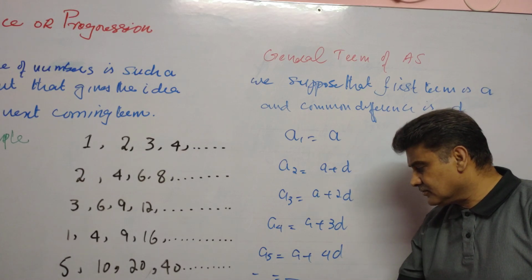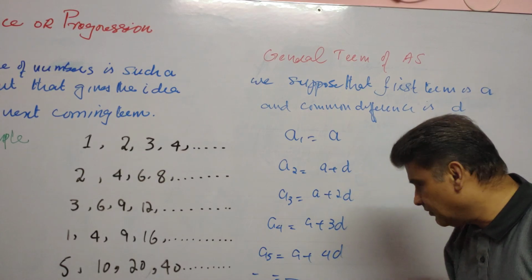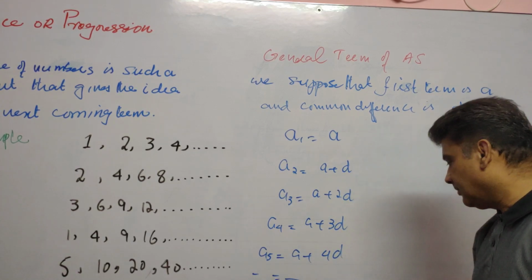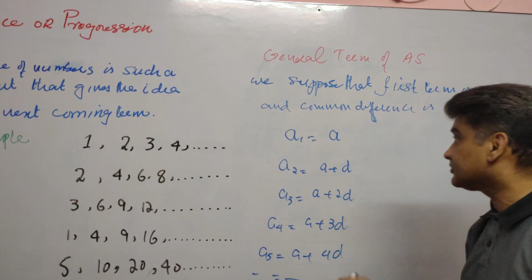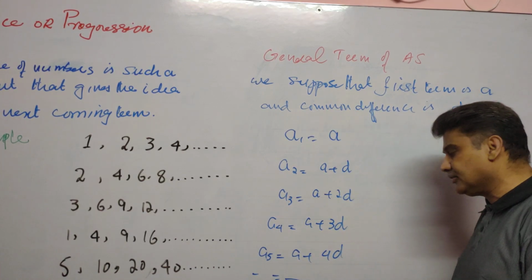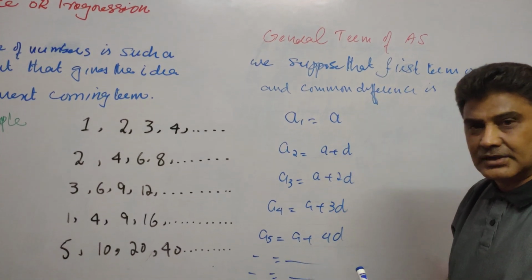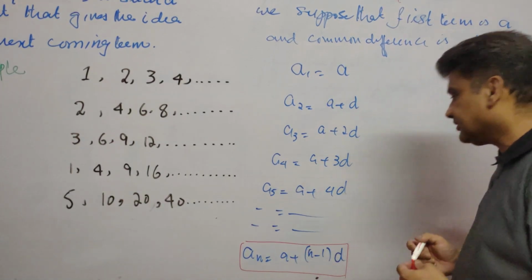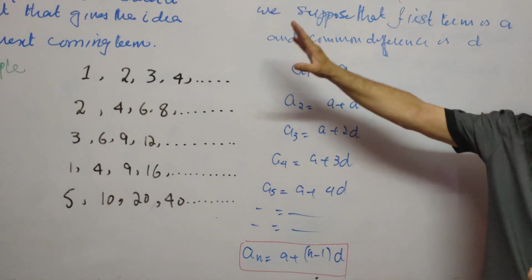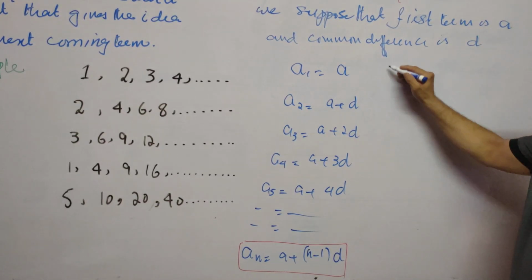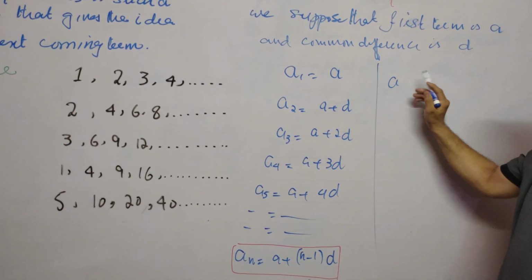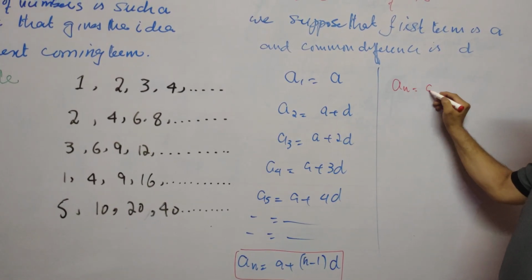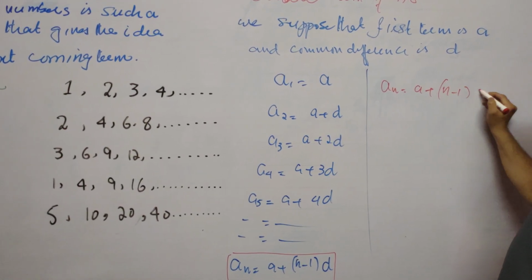the number which is 1 less than n, that is n minus 1. n minus 1 is 1 less than this n. The multiple of d will be n minus 1. So the general term of an arithmetic sequence will be an is equal to a plus n minus 1 times d. This is the general term of any arithmetic sequence.